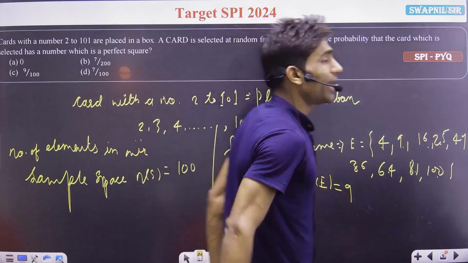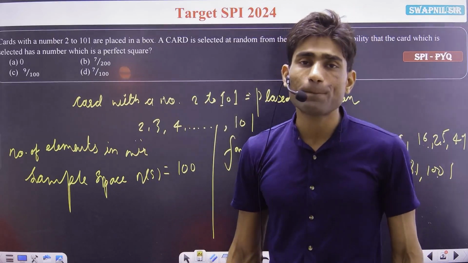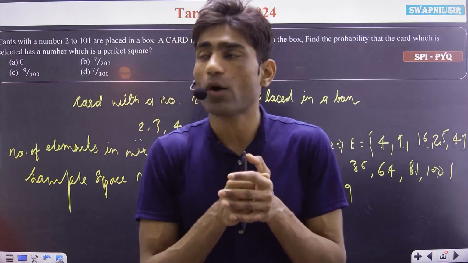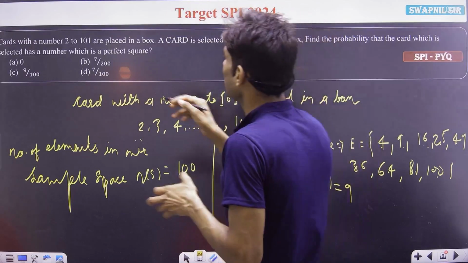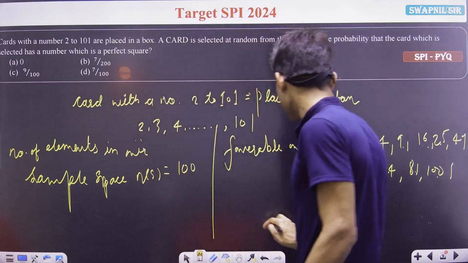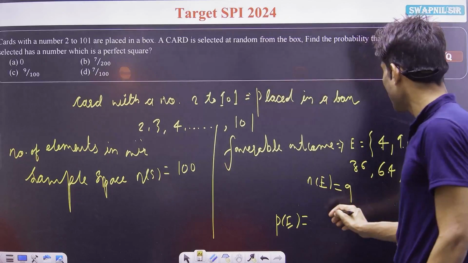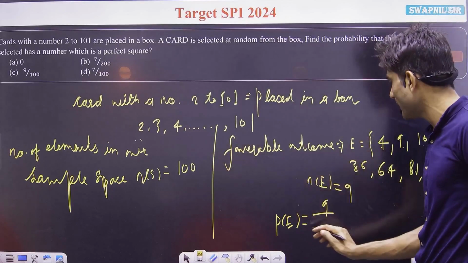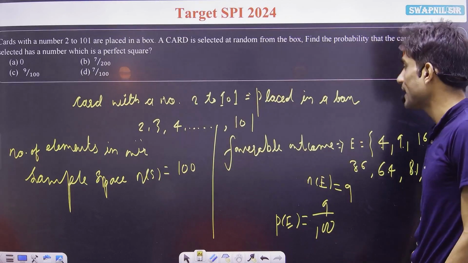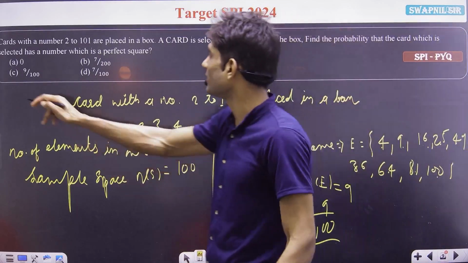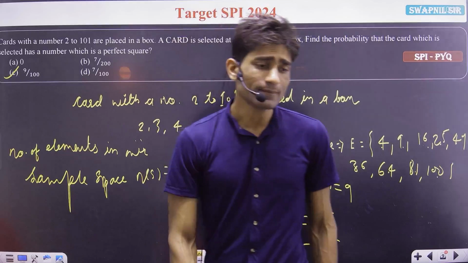And we have to find the probability that the given number is a perfect square. So the probability of our favorable event E is 9 divided by the number of elements in our sample space. So 9 divided by 100, which is given in our option C here.